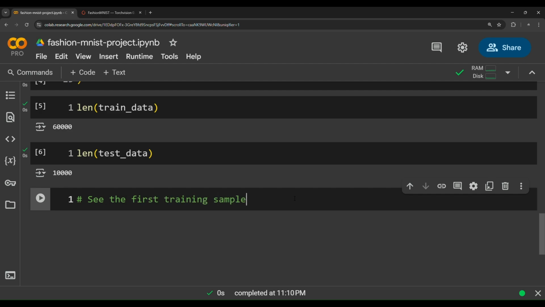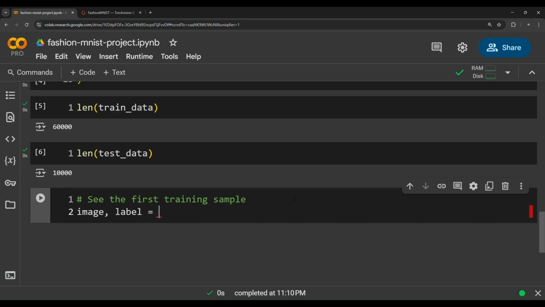To get the first training sample, we need to create two variables, the first called image and the second called label. Why? You might have the question, why do I have to create two variables like this? Because each sample in the set contains two significant elements, an image and its associated label.